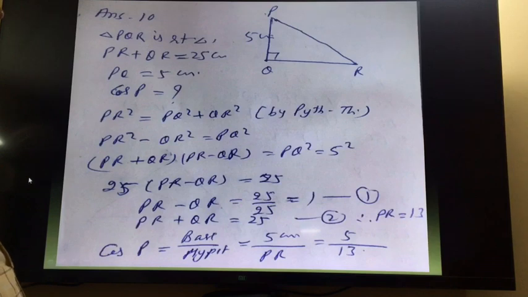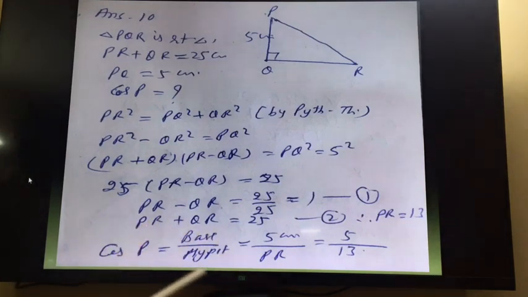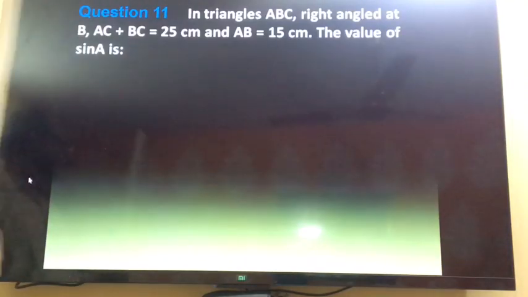So please do this carefully. Only one formula you have to learn here extra. Question number 11.